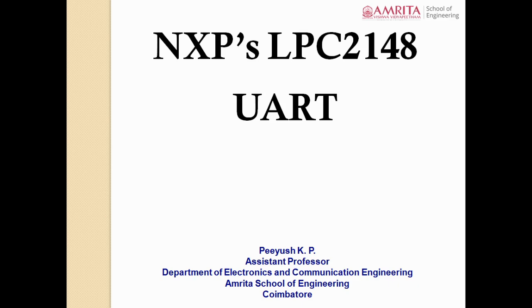Generally, serial communication is performed at, say, 9600 bits per second. So you are increasing the speed, and the time for transmitting 8-bit data will be reduced. The most important advantage of serial transmission is that you are using only 3 lines: one line for transmission, another line for reception, and the last line for ground. So only 3 lines are required for serial communication.